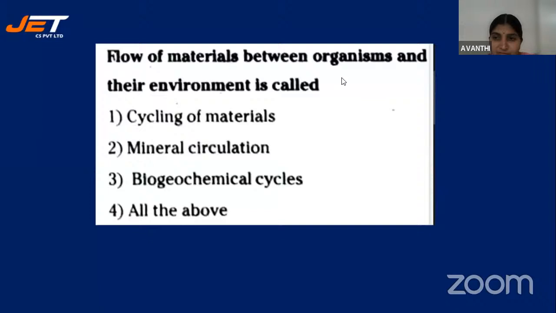So it is cycling of materials, mineral circulation, biogeochemical cycle. That is how the energy is flowing, and one state of energy is being transferred to the other state, that is from solid state to liquid to gaseous state. And again, it is coming back to the surface in the form of rain, if you take a water cycle. Then cycling of the minerals from one form to another form.